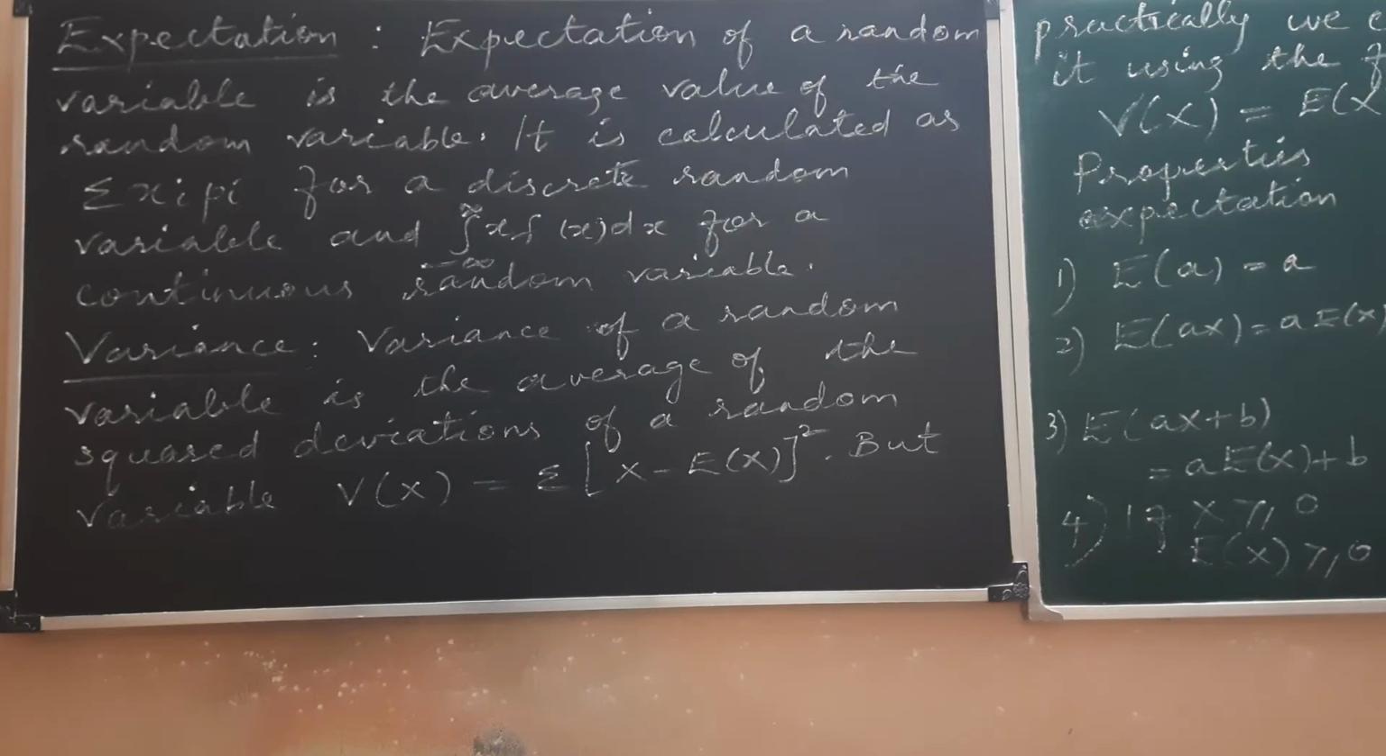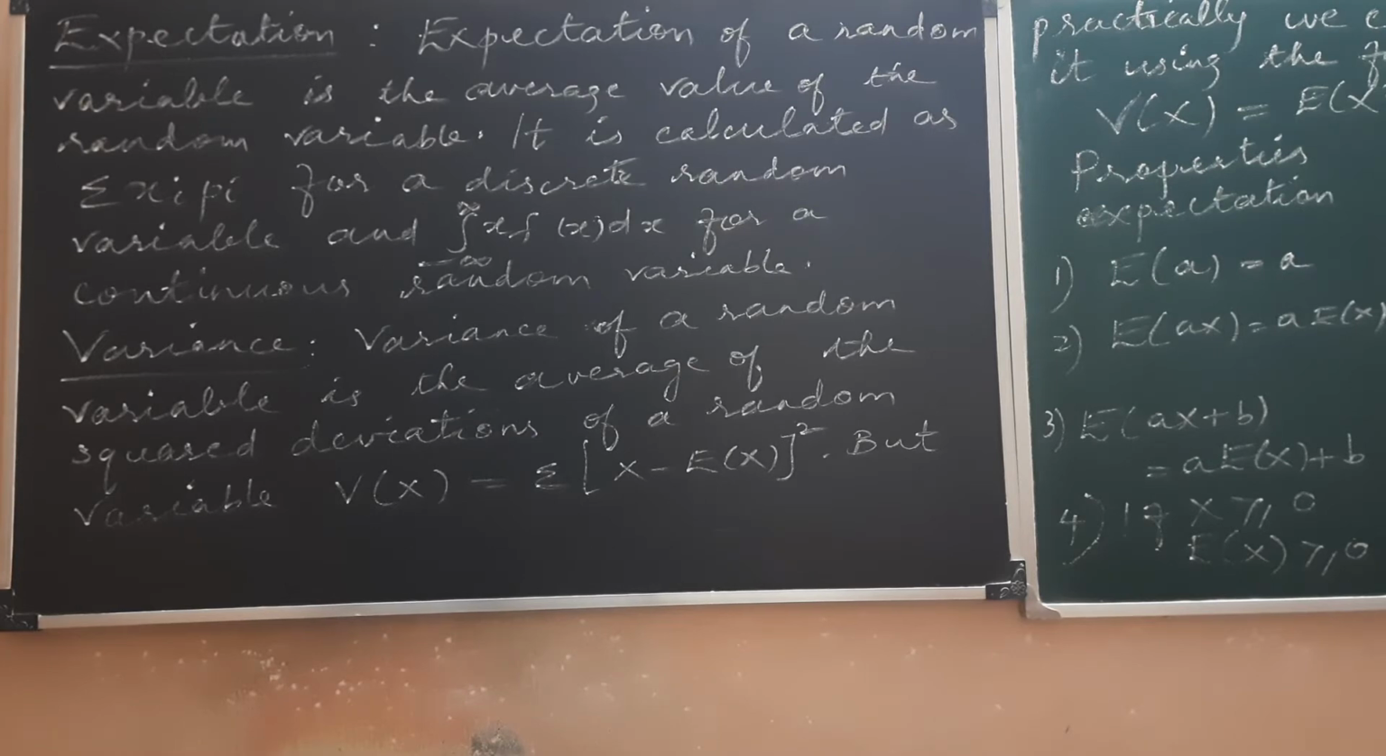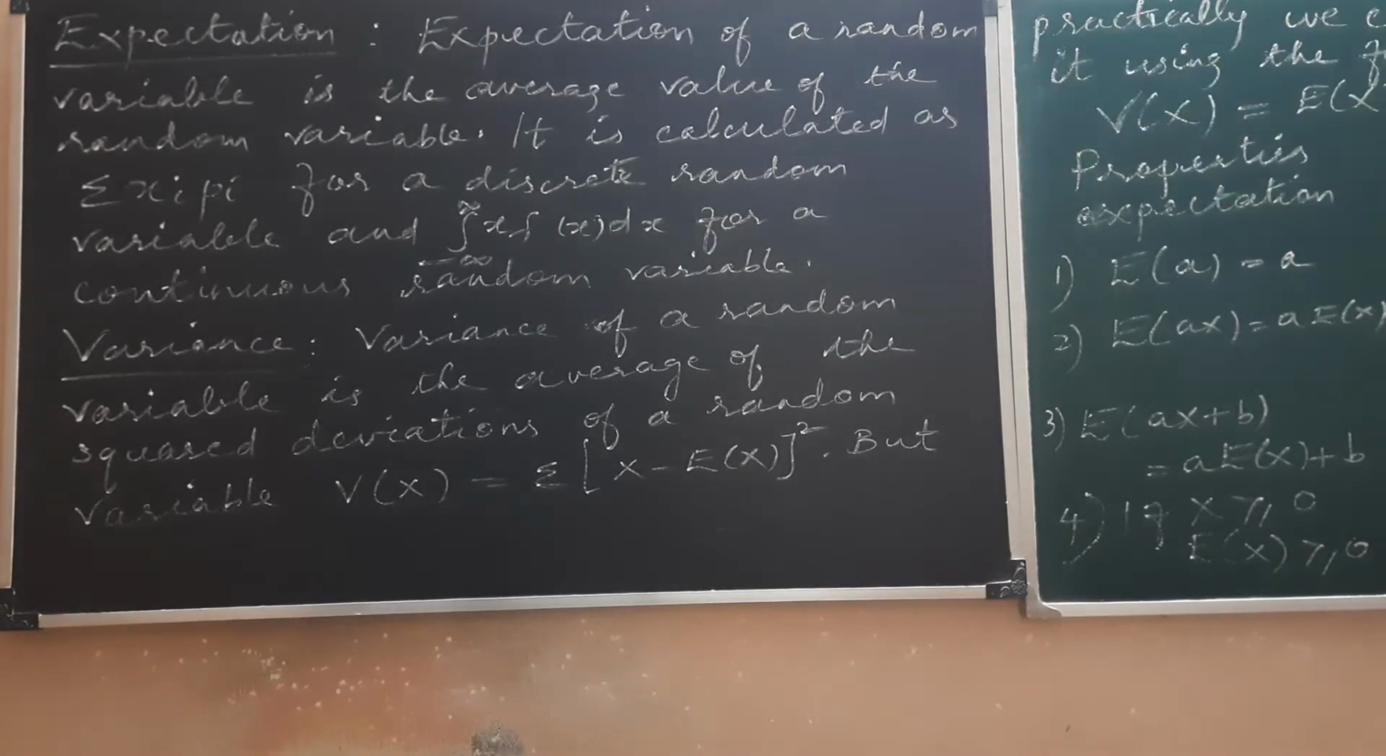In chapter 6, the next topic, related to the second exercise, is expectation and variance. So, what is expectation? The expectation of a random variable is the average value of the random variable, and it can also be called the weighted average. The weights used here will be the corresponding probabilities. It is calculated as sigma xi pi for a discrete random variable.